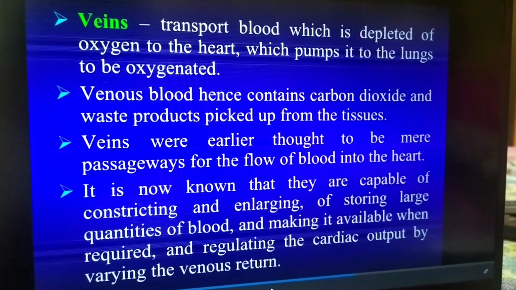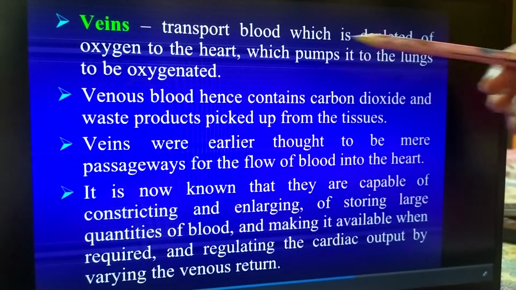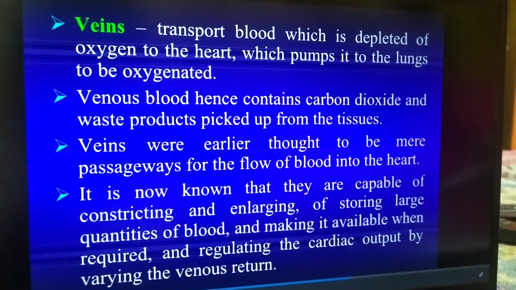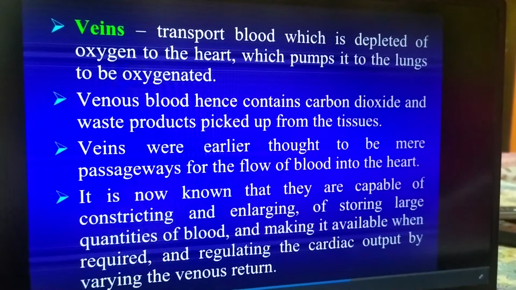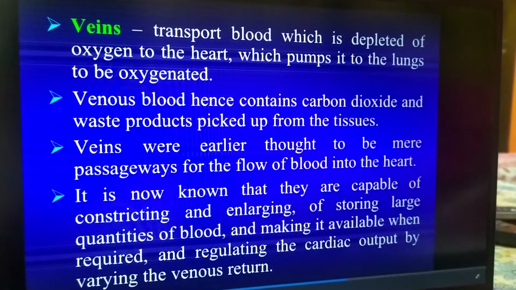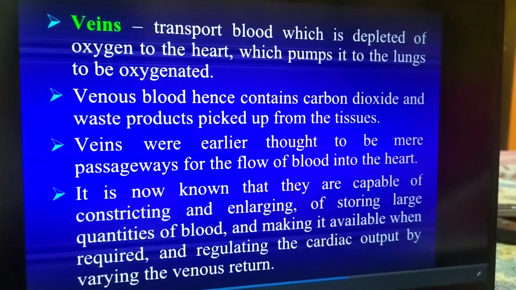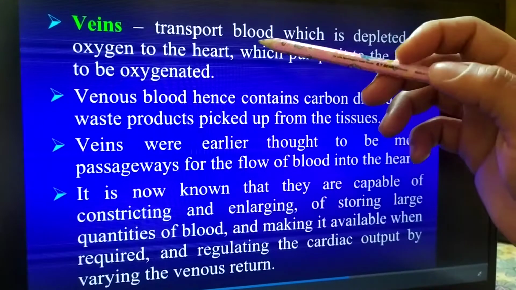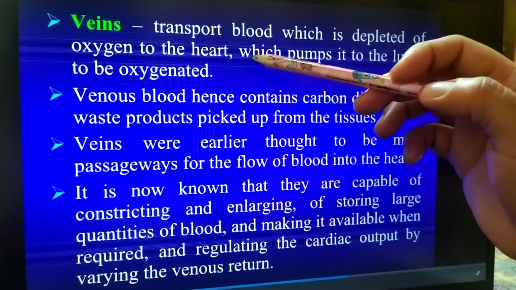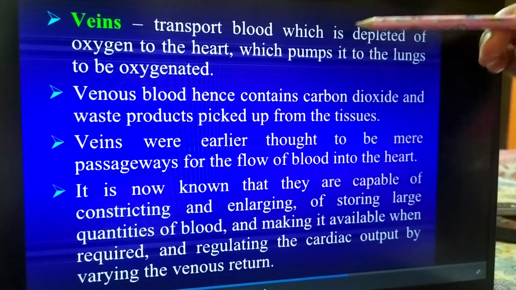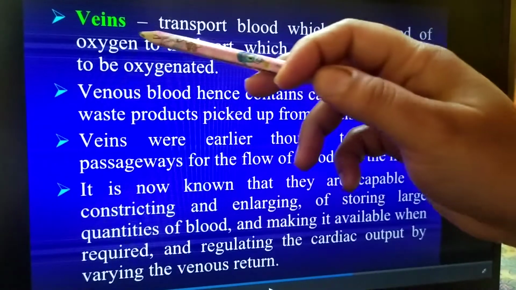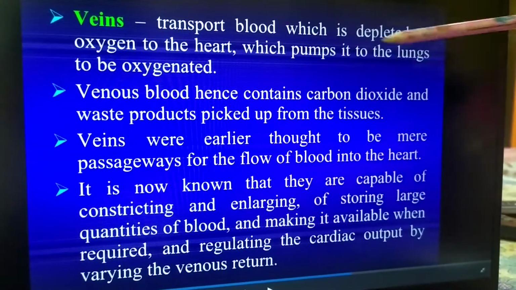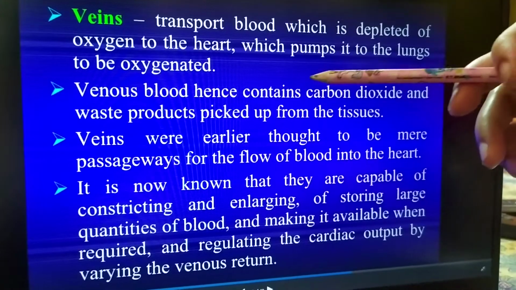Now we'll discuss the third blood vessel, which is the vein. Veins are the collecting blood vessels. Arteries, we had discussed, were the distributing blood vessels. Veins are the collecting blood vessels and they carry oxygen depleted blood, or deoxygenated blood, to the heart. They transport blood which is depleted of oxygen, which is then pumped to the lungs to be oxygenated. So veins are carrying blood from the heart to the lungs to get it oxygenated.